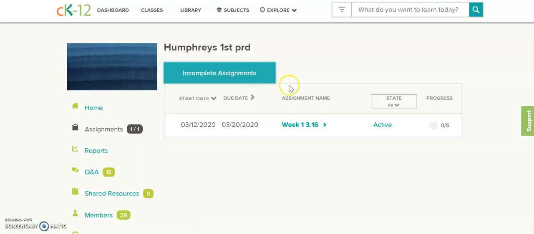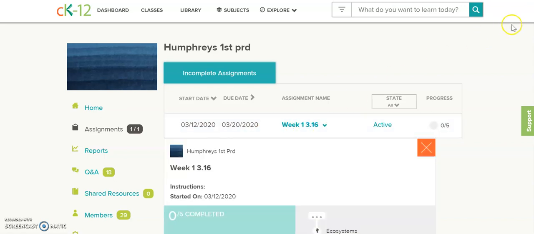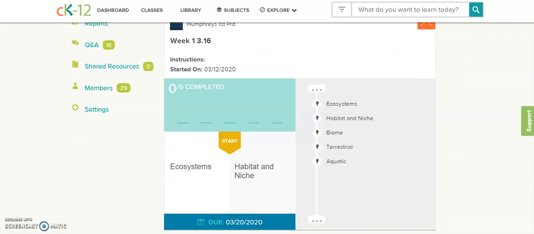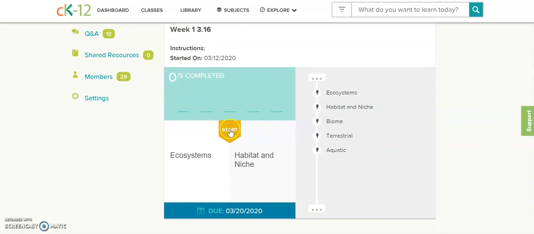When I come into here, I see my assignments are in the module. I click week 1, because on 3/16 I'm going to start week 1. And so I have two options here. I can go in the order that the platform has it set, or I can come over here and click random ones. So because I'm asking you to do this daily, I am going to just start on ecosystems and go in order. So this would be Monday, Tuesday, Wednesday, Thursday, Friday.